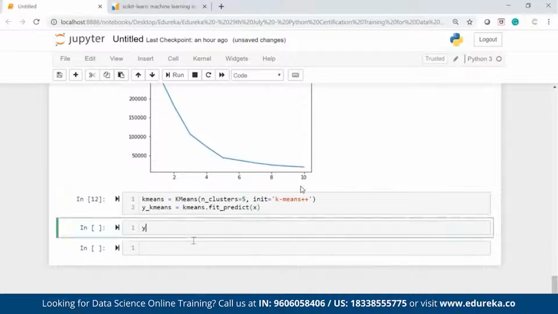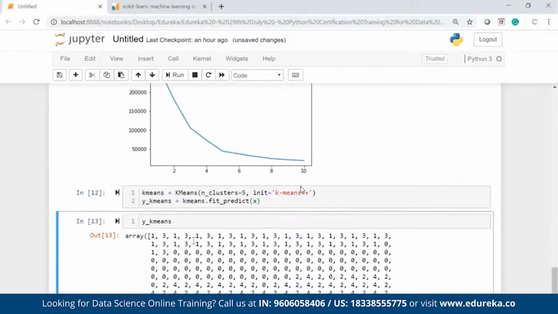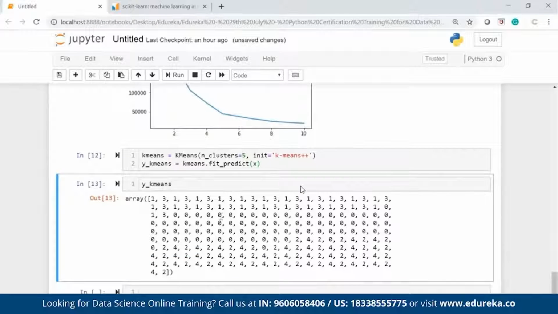Now what happened? If I check, you can see that I am getting the cluster number for each customer. It is starting from 0 because indexing in Python starts with 0. So 0 is my cluster number 1, 4 is my cluster number 5. So I can clearly see that customer number 1 belongs to cluster number 2 because 1 is 2. Customer number 2 belongs to cluster number 4, and so on. So from here I got the detail about which customer belongs to which cluster. But how will I see that? I have the data set here.